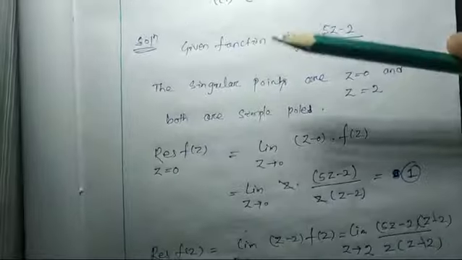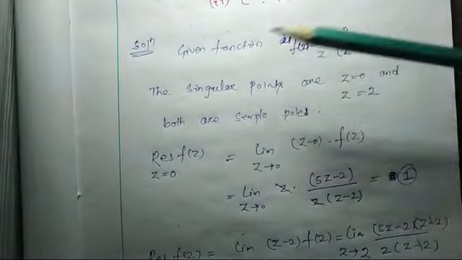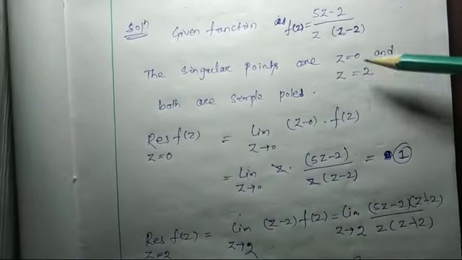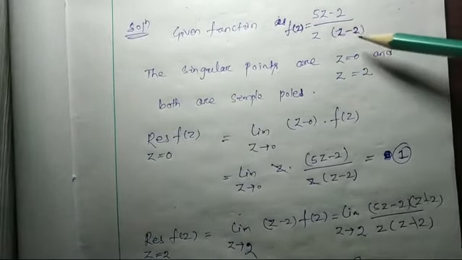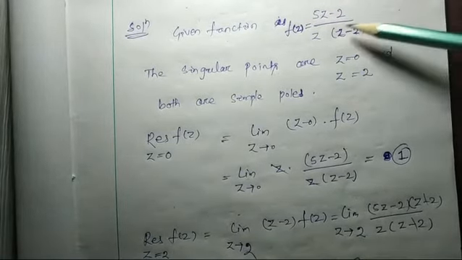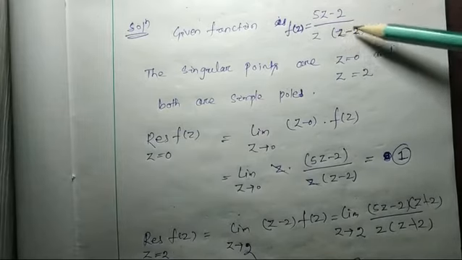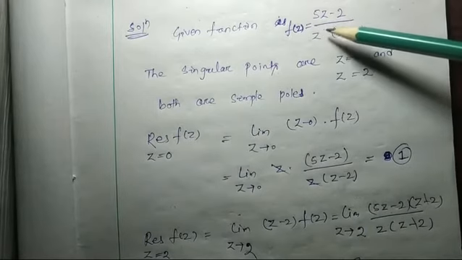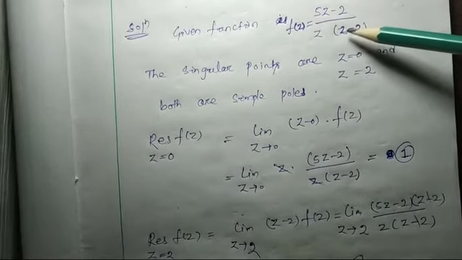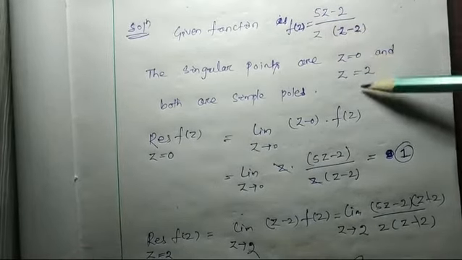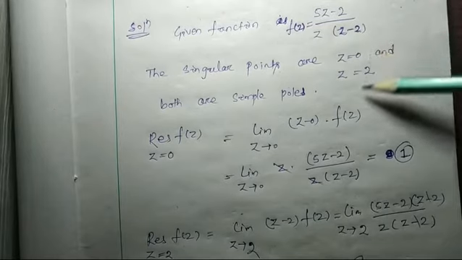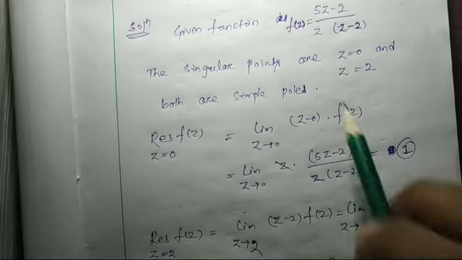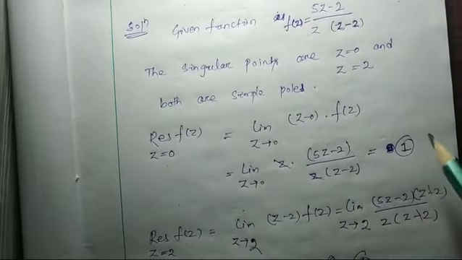So when we start the solution, we find two singular points, that is z equal to 0 and z equal to 2. As there is no order on the denominator, there is no z square, z cube like that, nothing is there. So these singular points are so-called simple poles. At the simple pole z equal to 0, the residue will be 1.